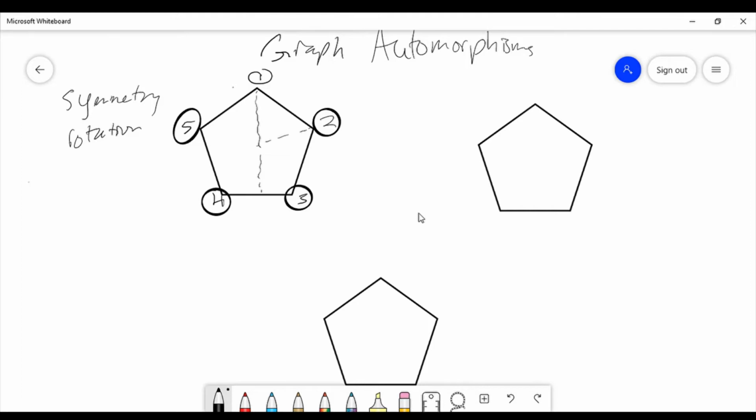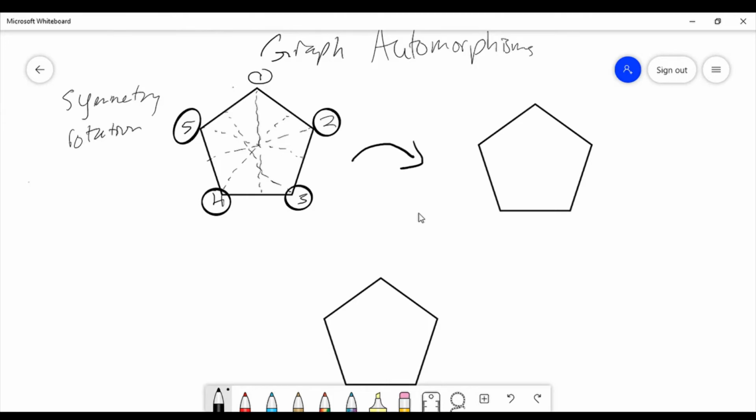So for this pentagon, we have several lines of symmetry. So we have this one coming down from 1, coming down from 2. We have 5 total lines of, oh, that one's curvy. 5 total lines of symmetry because we can cut this pentagon going from each vertex down to the line across from it.